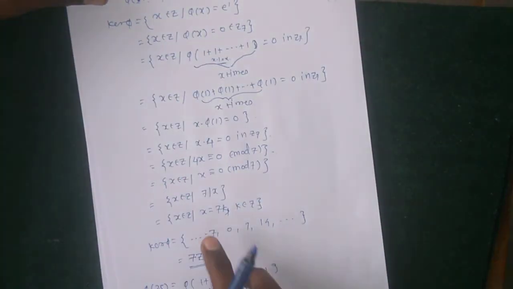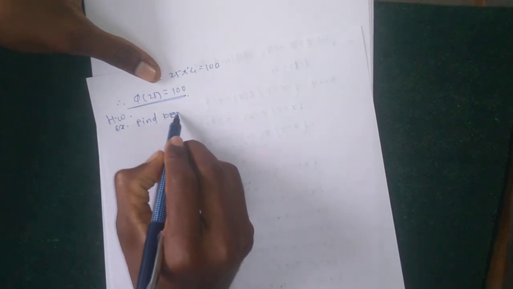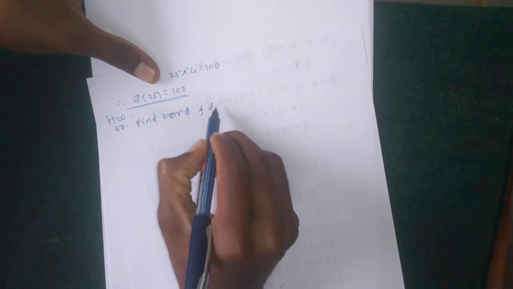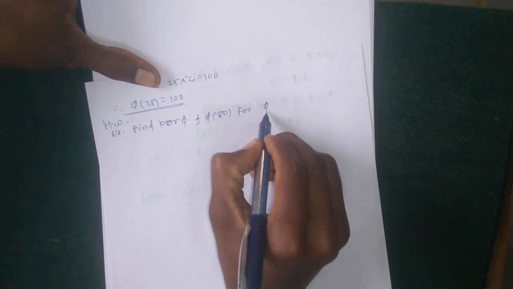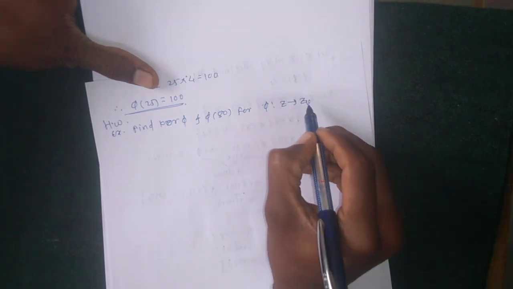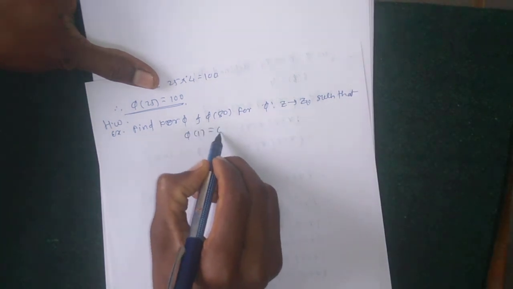Then the next example, solve in a similar way at home. Using the given map, find the kernel of phi and phi of 18, for phi from Z to Z10 such that phi of 1 equals 6.